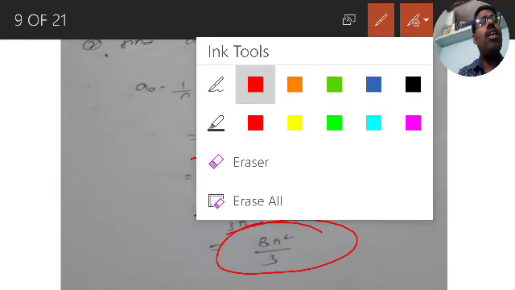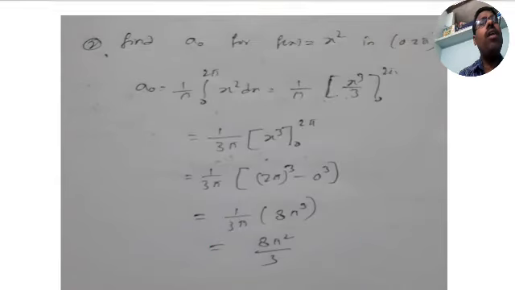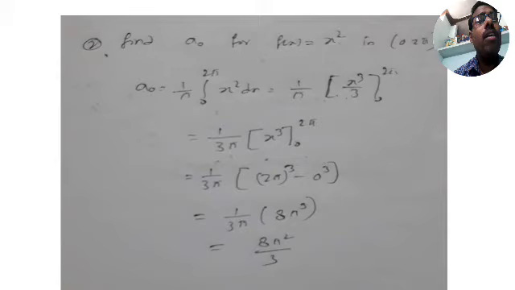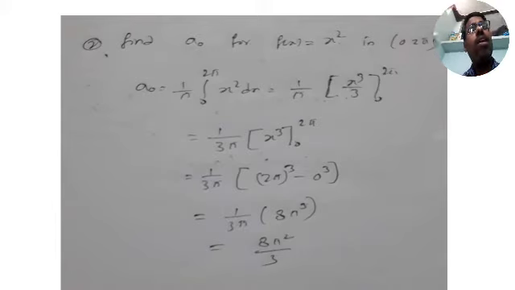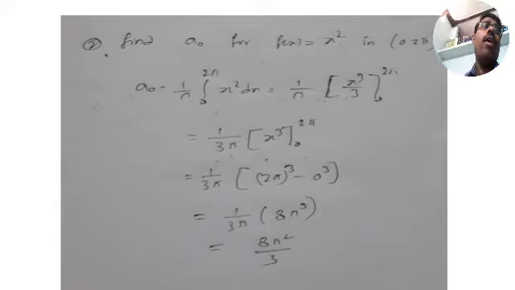Just apply the formula and do the integration, and upper limit minus lower limit gives the answer. Note it down. Let us move on now. So first of all we are finding a naught, the problems on a naught.